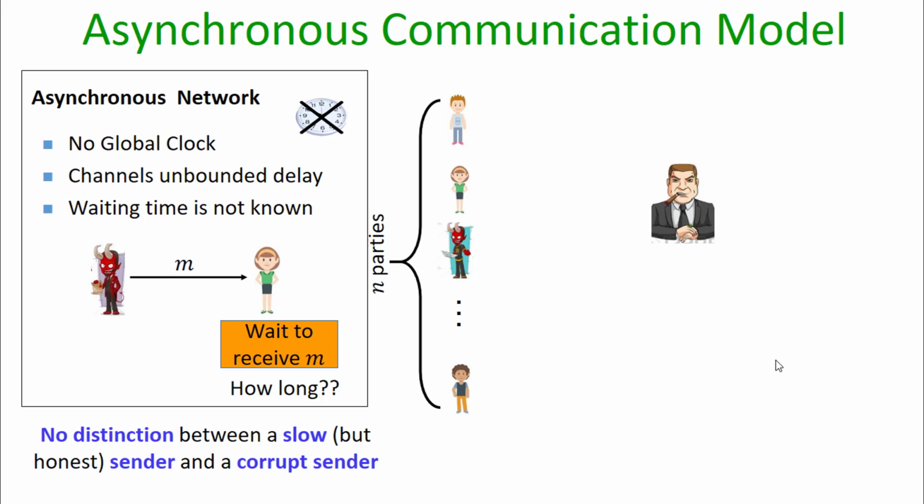And because of this, since the waiting time is not known, a receiving party does not know how long it has to wait for an expected message, because we don't have the notion of an upper bound on the message delays.